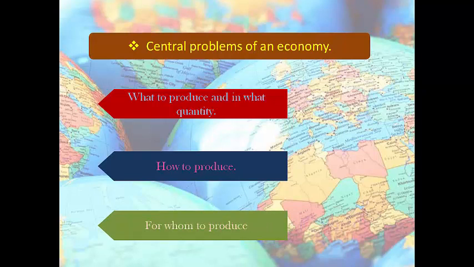The third central problem of an economy: for whom to produce. For whom to produce refers to the problem of how to distribute the produced goods and services among the individuals within the economy. Like who gets how much of goods that are produced in the economy? Who gets more and who gets less?